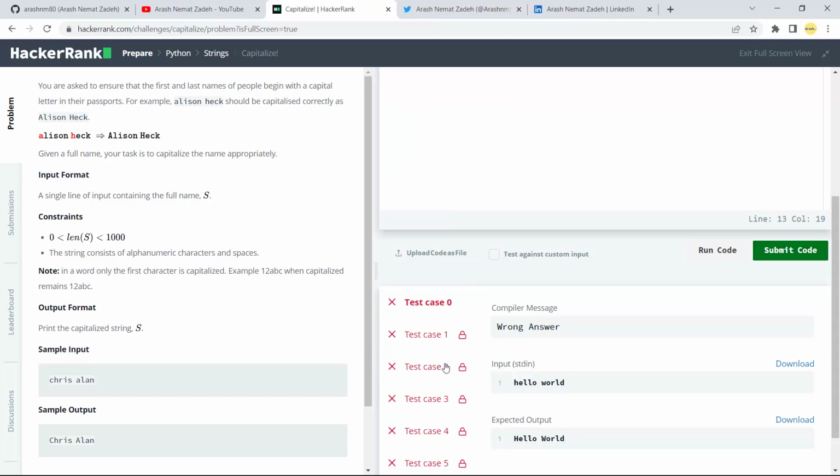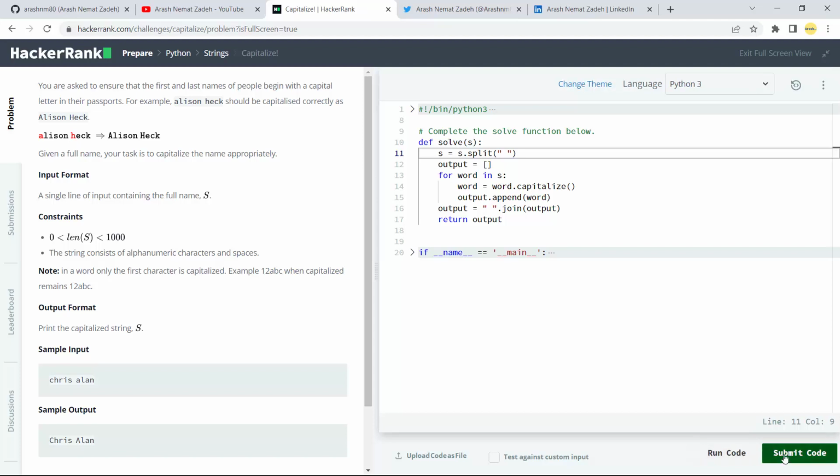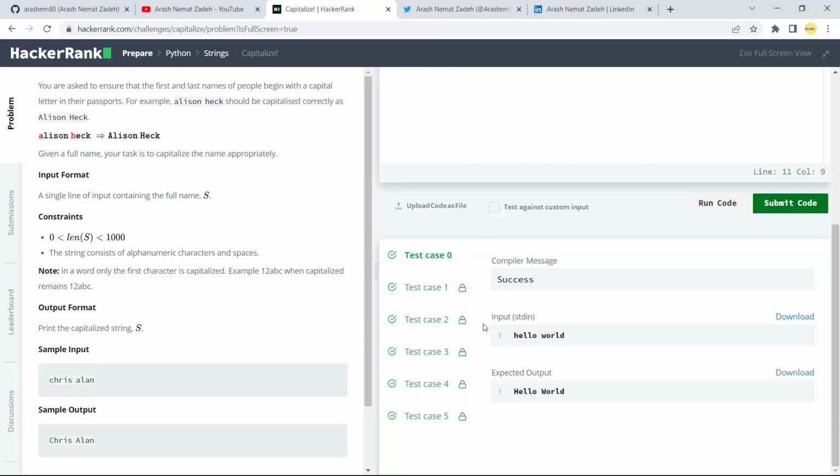Well, everything is wrong, we might have missed something. Let's check it again. Oh, I should write down s is equal to s.split. I forgot the assignment. Let's run it again and everything is fine.